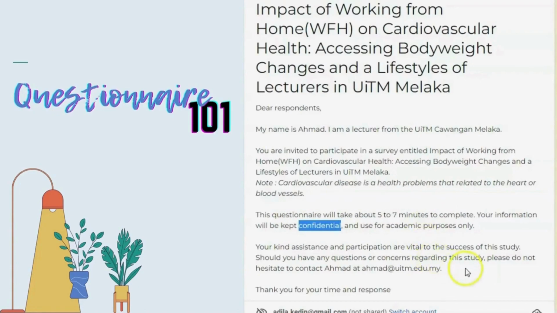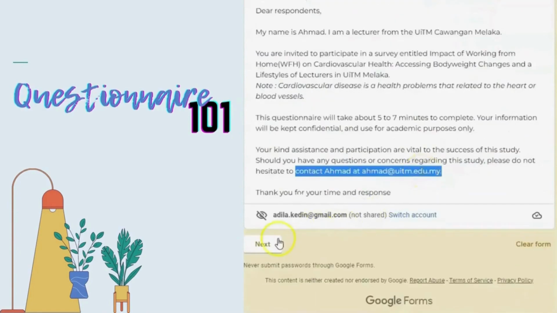Lastly, please don't forget to put your contact info, so that if there is anything regarding the questionnaire, the respondent can ask you directly using the details that are provided. Okay. So next,